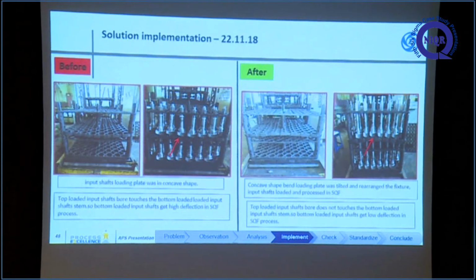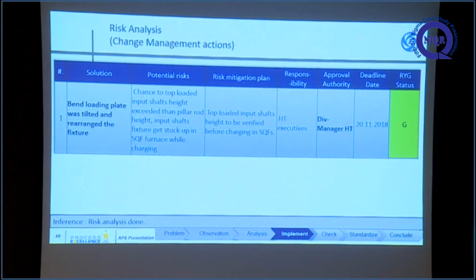But while tilting the concave plate upside down, there is one small risk: the total height of the jig may increase. We considered that point also, so we did a risk based analysis. After the bend, the height of the top loaded input shaft was verified beforehand. We found that it is within the chamber level, that is, it will not hit the furnace chamber. So that's why it is okay.